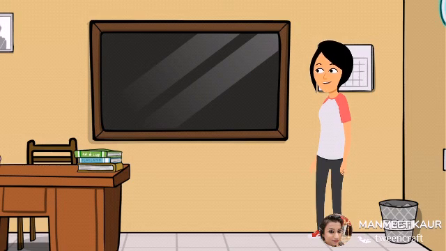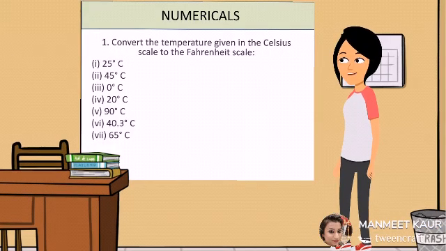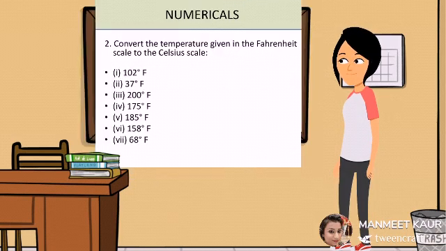Now I am giving you some numericals for conversion of both the scales that you have to solve yourself, and then we will discuss them later in the class. This is the first question. In this you have to convert the temperature from the Celsius scale to the Fahrenheit scale. This is the second question, in which you have to convert the temperature given in the Fahrenheit scale to the Celsius scale. Solve both the questions in your notebook and we will discuss the answers later.